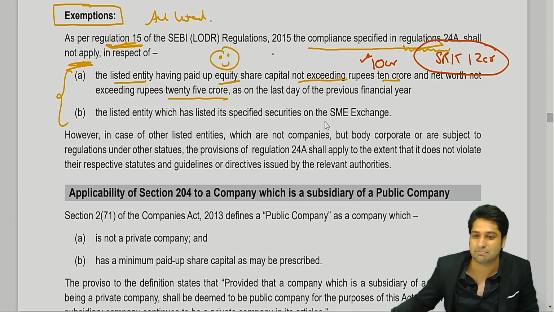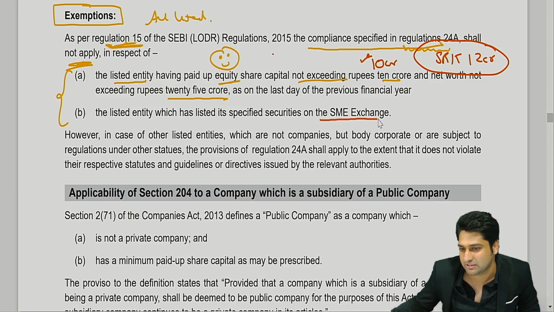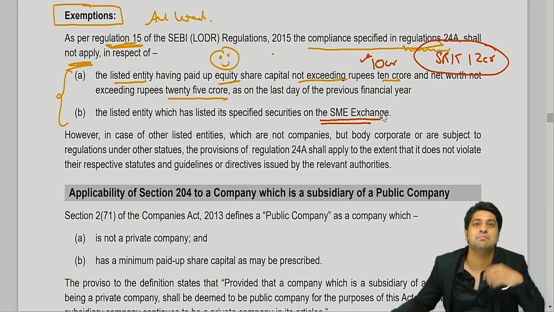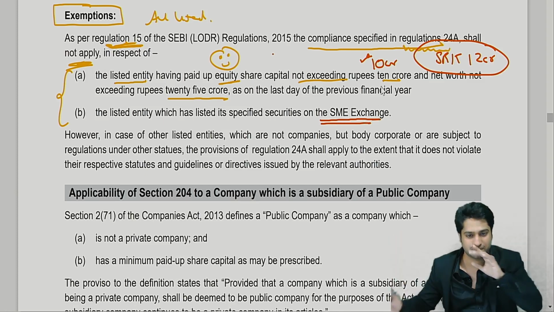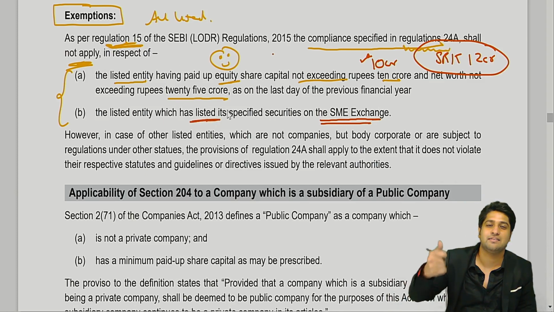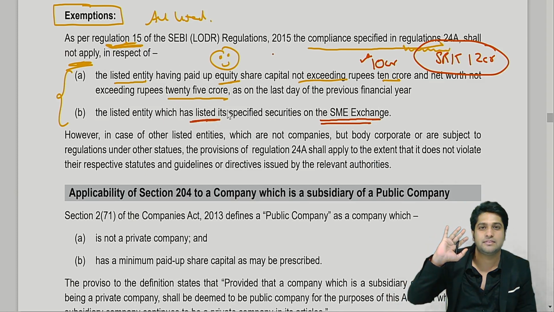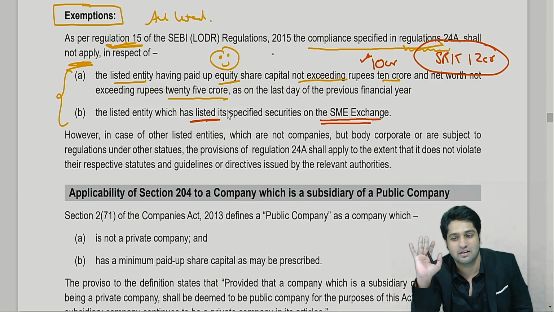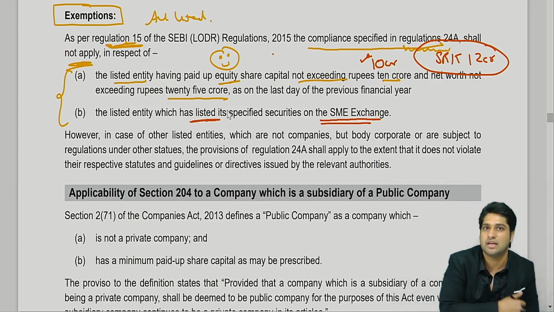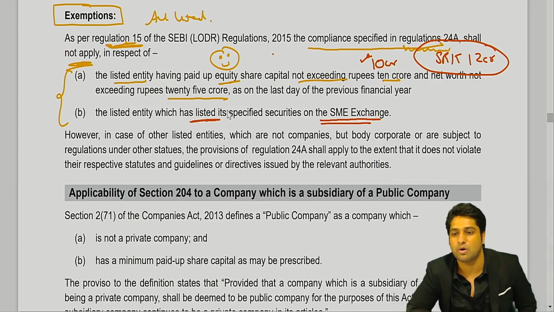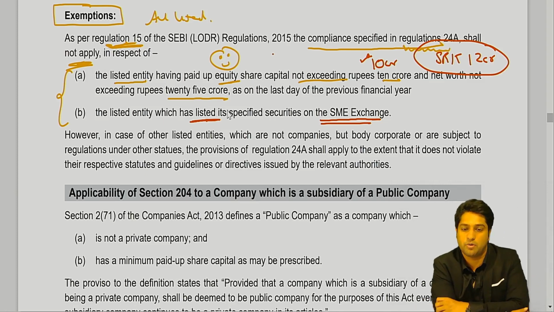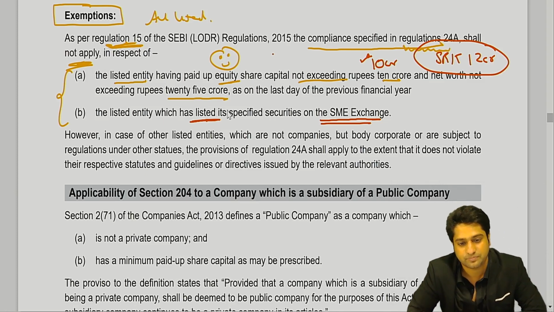And second, those companies which are listed on the SME exchange, small and medium enterprise exchange, from the name itself, are these big companies? No, sir. So again we are saying जाने दो, ठीक है. Is that clear? For SME list, stock exchange पे जो list हुए, so they are also listed companies, but we want the companies which are listed on the main board, not on the subordinate board. Am I clear with this?